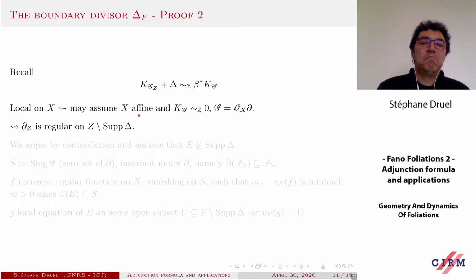So we may assume that X is affine, and we may even, and this is more important, assume that the canonical class is 0. So our foliation, which has rank 1, is just generated by a derivation. And the canonical boundary formula here implies that the derivation induced by delta on Z is in fact regular away from the support of delta.